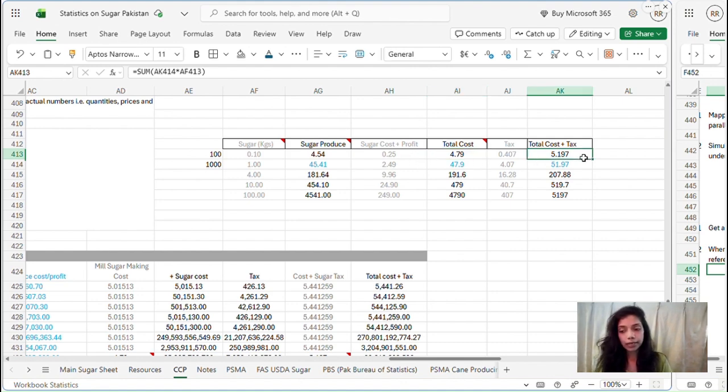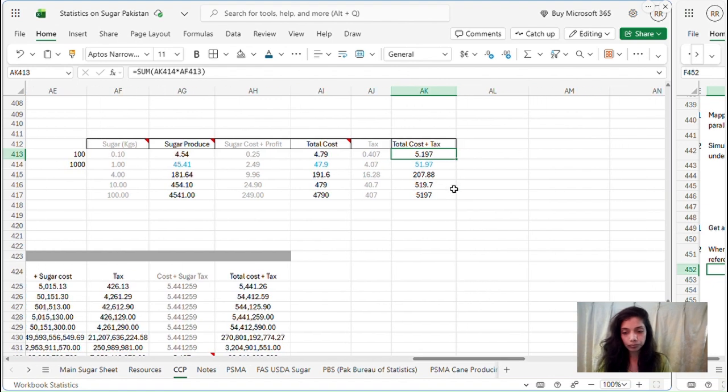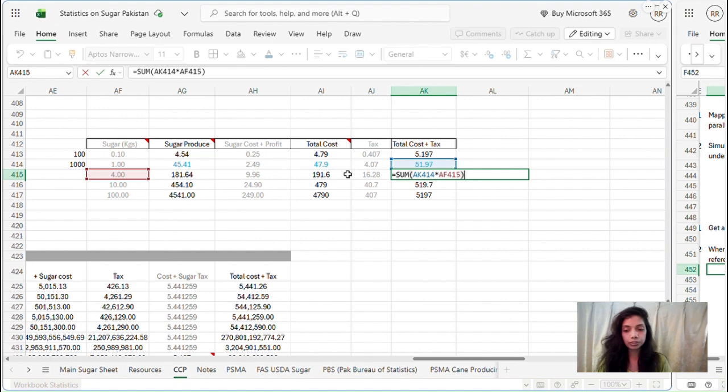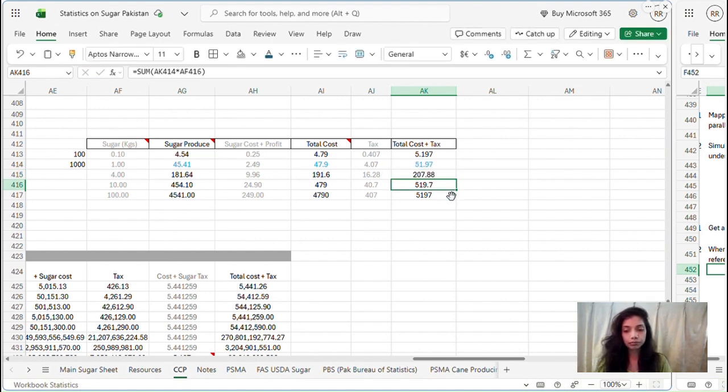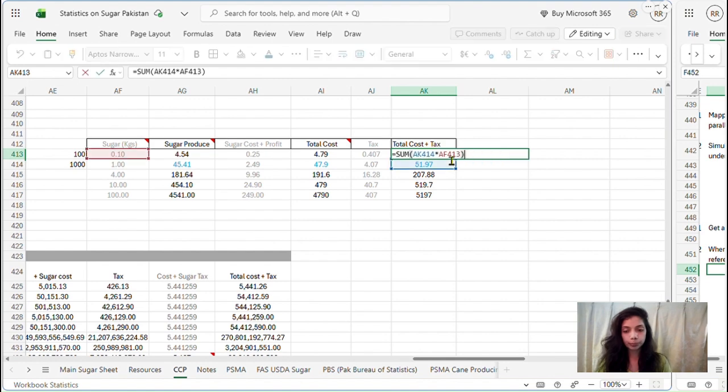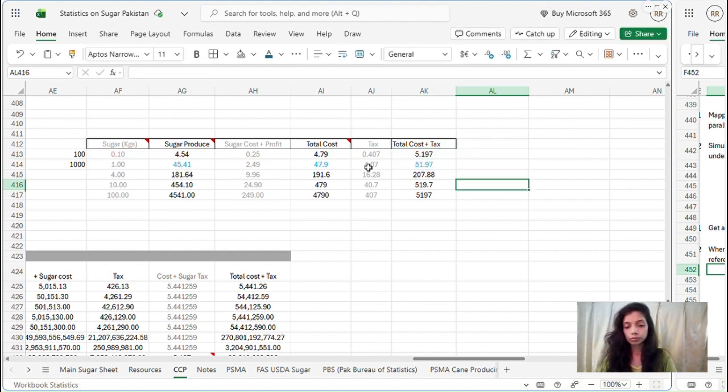Moving forward, the numbers here were derived in the same manner. This was the 1 kg cost. To find out 4 kg, you multiply this 1 kg with the 4 and you get this amount. Similarly for 10 kgs and for the 100 kgs. And for this, you multiply 1 kg total cost plus tax amount with the 0.1 kgs or 100 grams of sugar. So this was it.